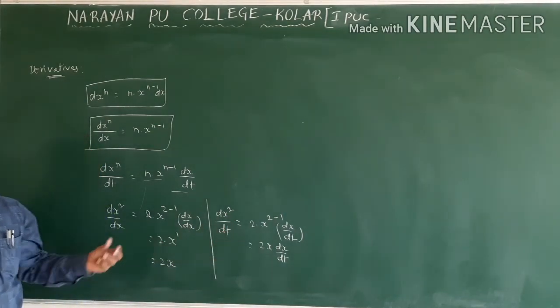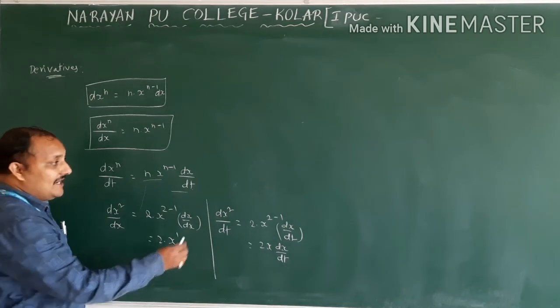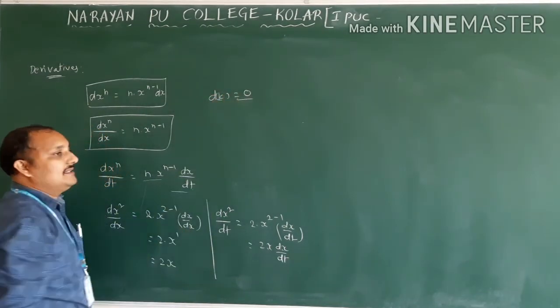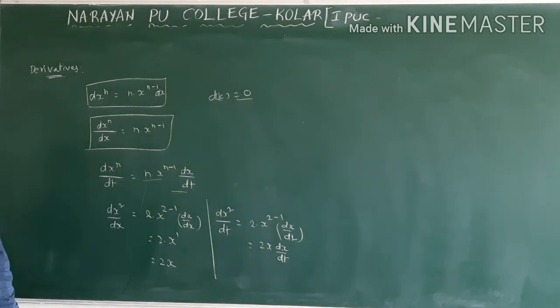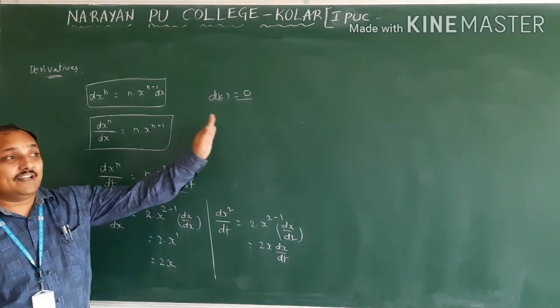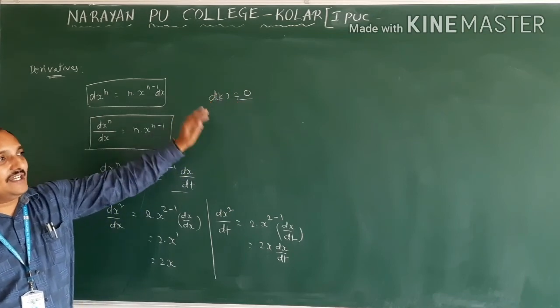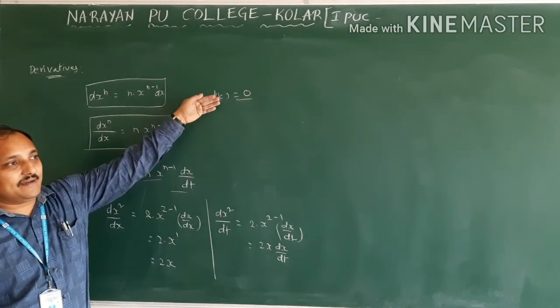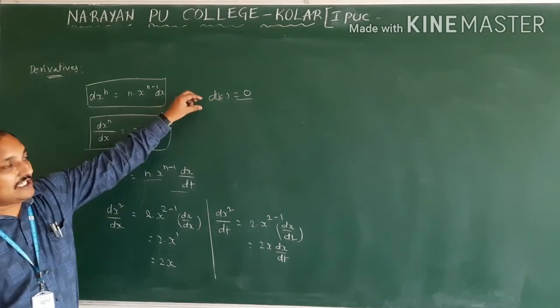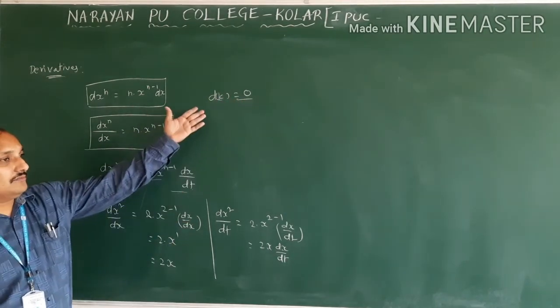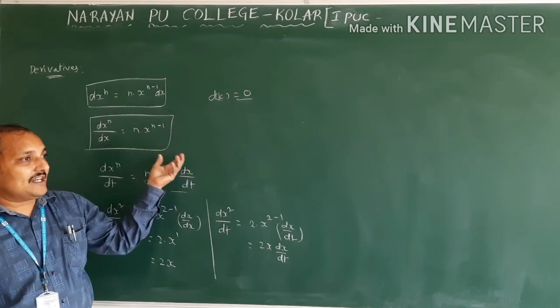So these formulas are very, very important. And another one: the derivative of any constant is 0. If you take any constant and find its derivative, it is 0, with respect to anything: dk by dx, dk by dt, dk by dy. With respect to anything, the derivative of any constant is going to become 0. So write this formula and try to remember.